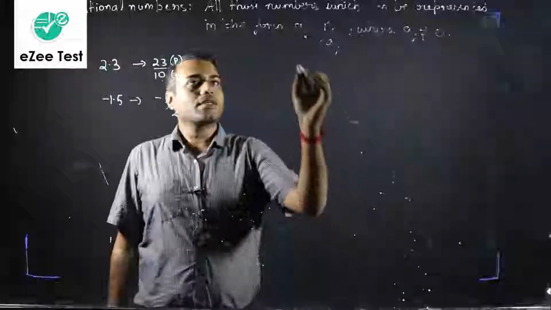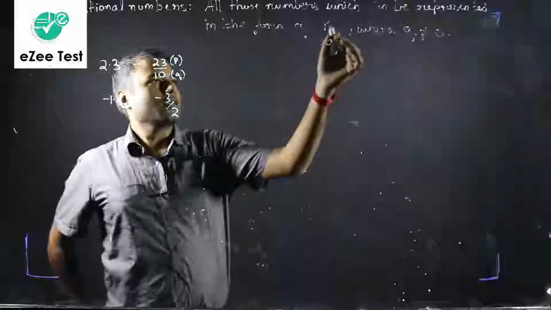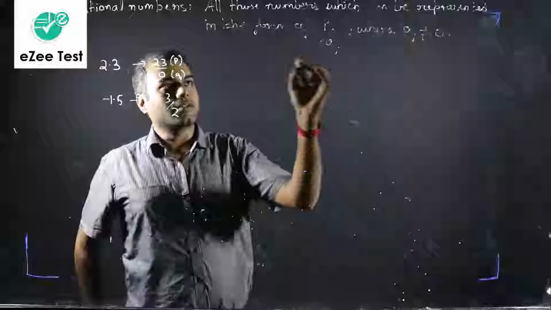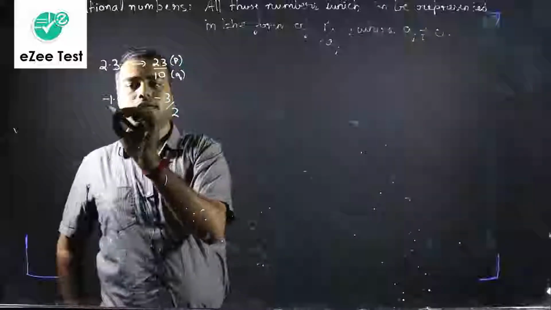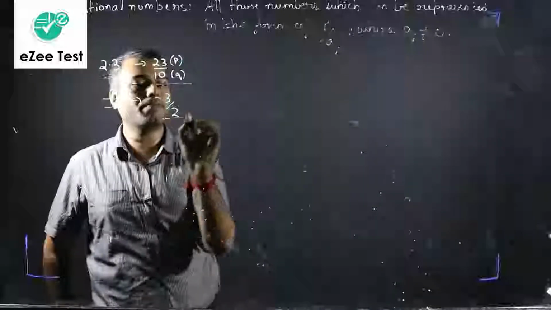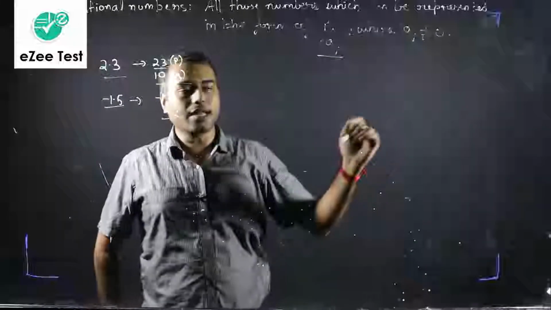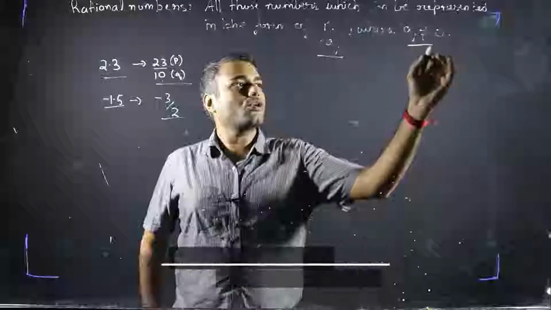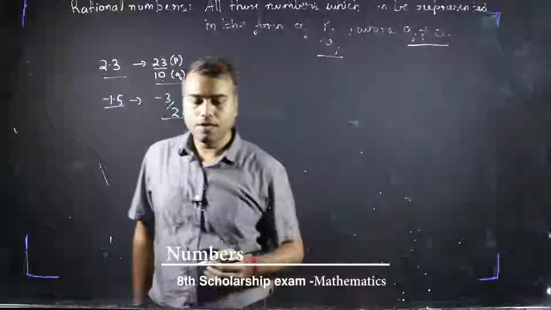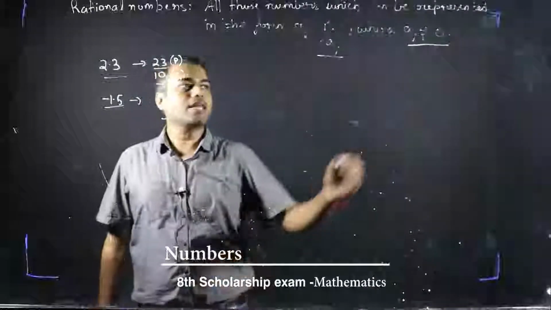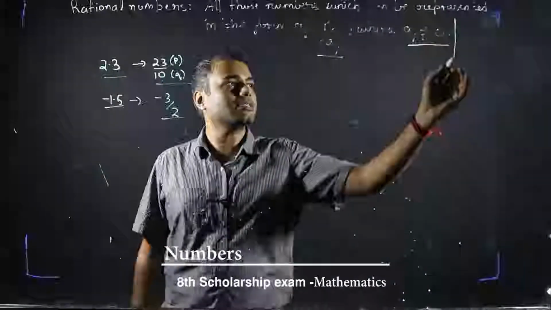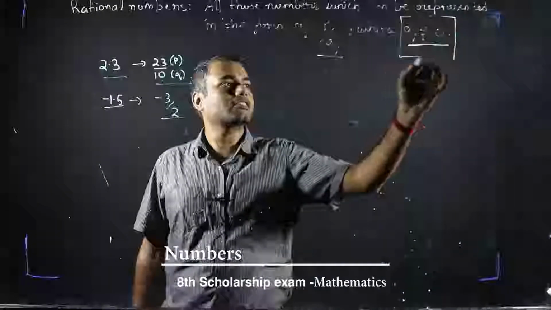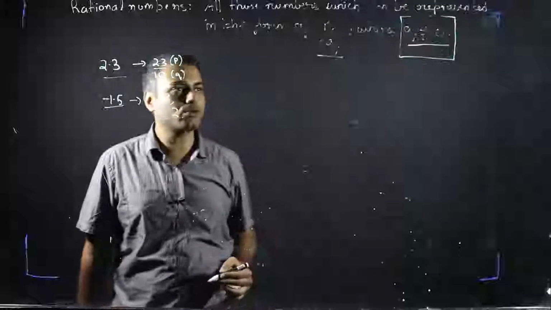Okay. So as you can notice, there are 2 parts in this definition. One, that the number can be expressed in the form of P by Q. There is another part which is more like a precaution, that Q should not be equal to 0. Now what does this mean? Why do we have to take this precaution that Q should not be equal to 0?